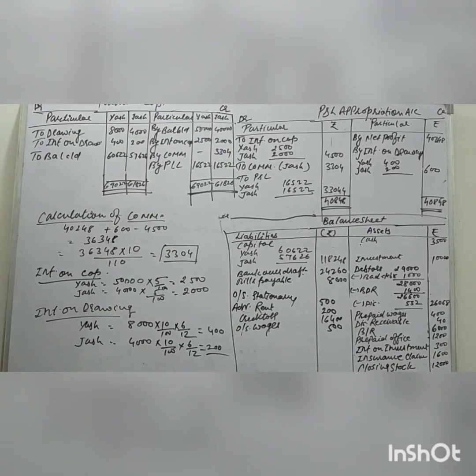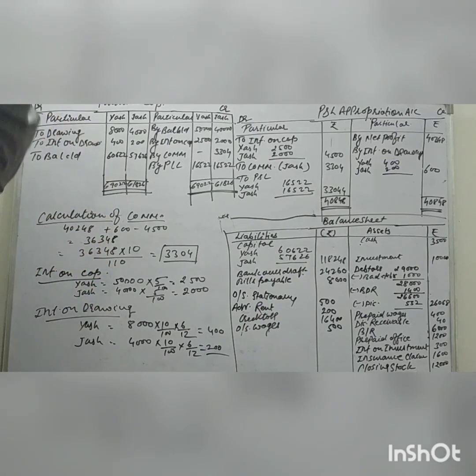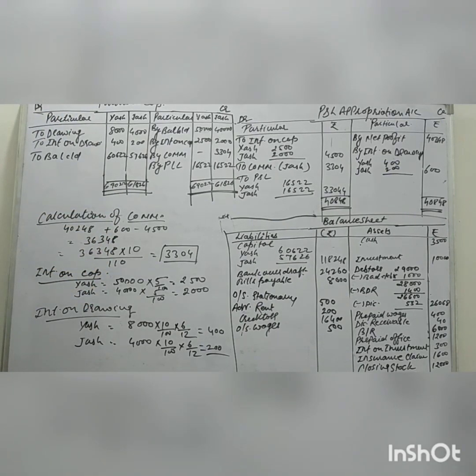If this line is given, profit after deduction, then we can do the profit multiplied by rate upon 100 plus rate. We add the rate to 100. In the previous question I told you, it is just like the manager commission.